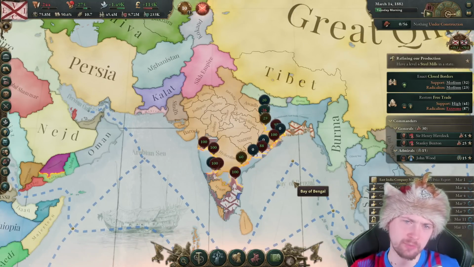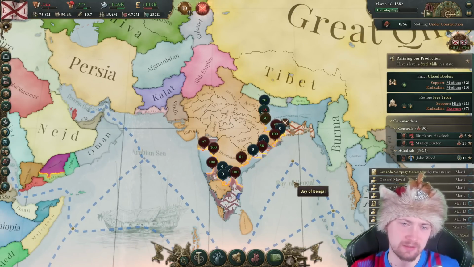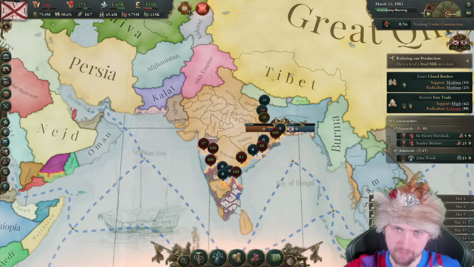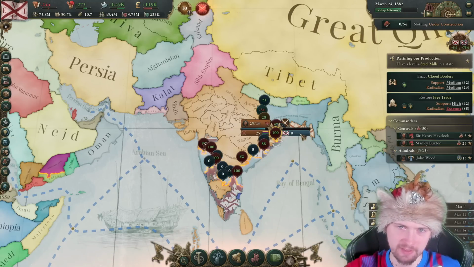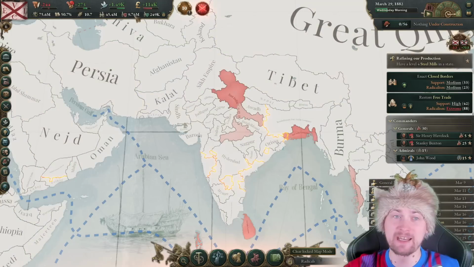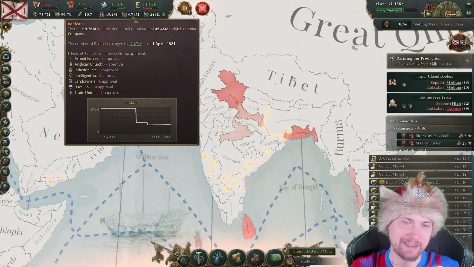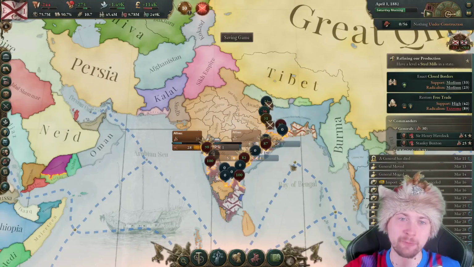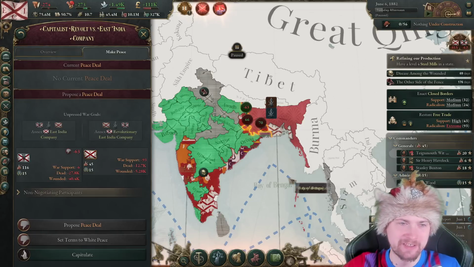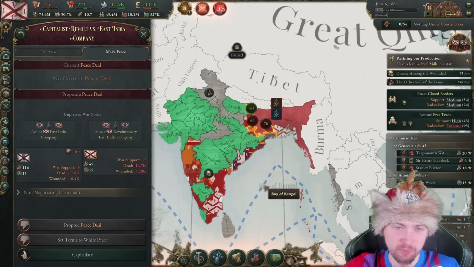I have more units, and on top of that, I have all of the subjects helping me. So you can see this is all being colored. The blue revolutionary East India Company being colored in our flag. It's just super easy. We are repaying the loans. Maybe again we'll get a lower amount of radicals thanks to this, and probably again we'll have to slowly rebuild the economy.